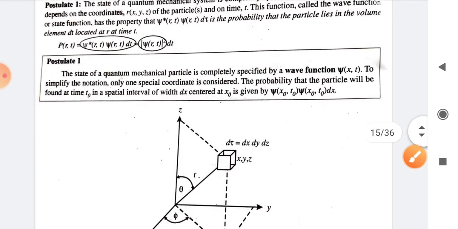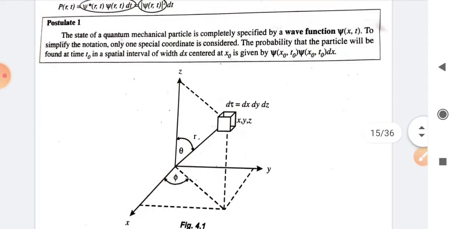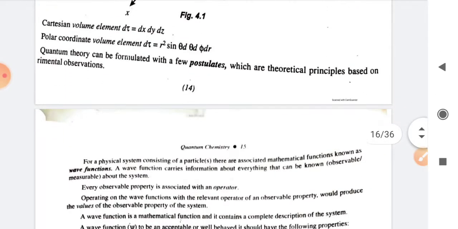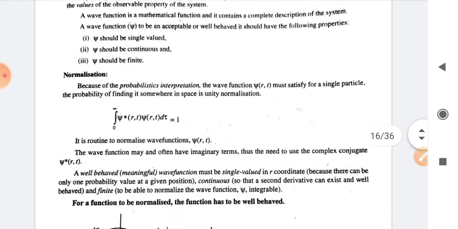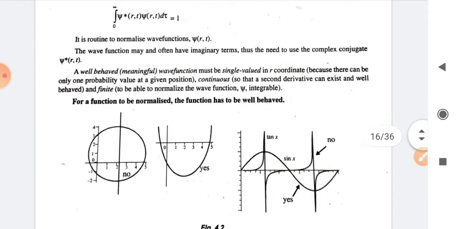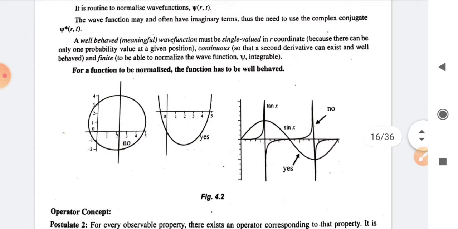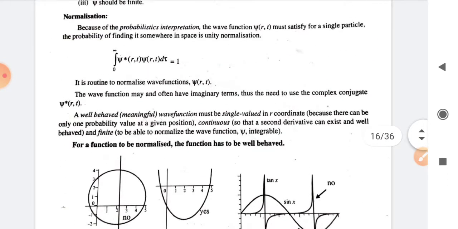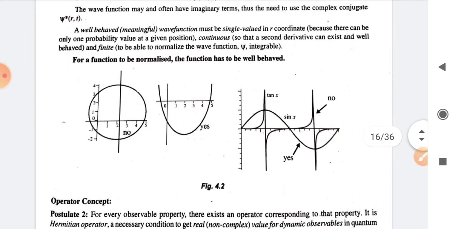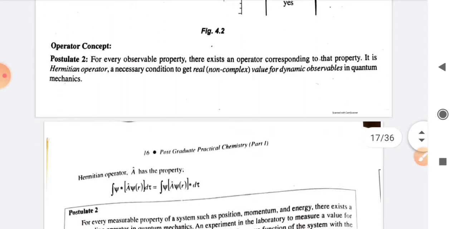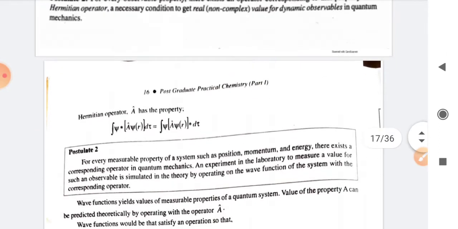So there we have seen some postulates. All these postulates are already covered in the first few lectures of quantum chemistry, so you just go through all those postulates and certain basic concepts or properties of the wave functions. What do you mean by normalization of the wave functions, or by orthogonality properties? What do you mean by Hermitian operators?